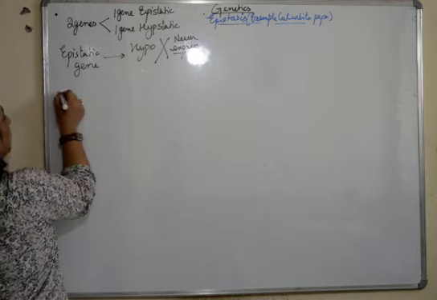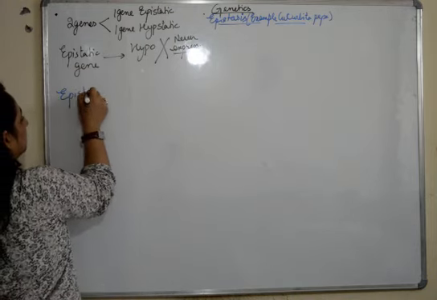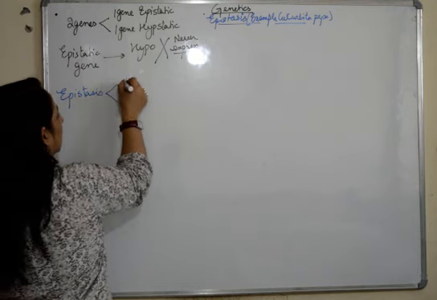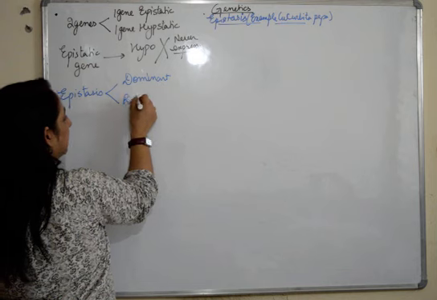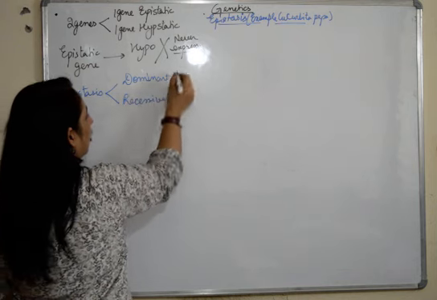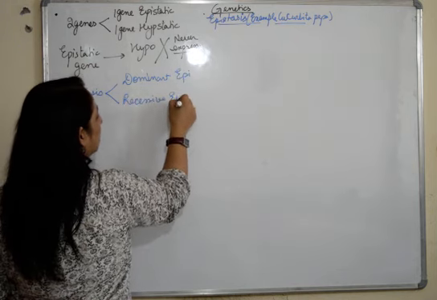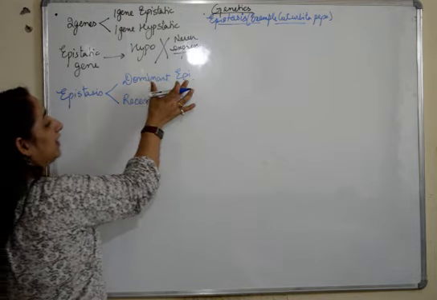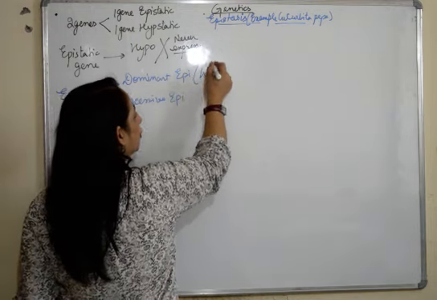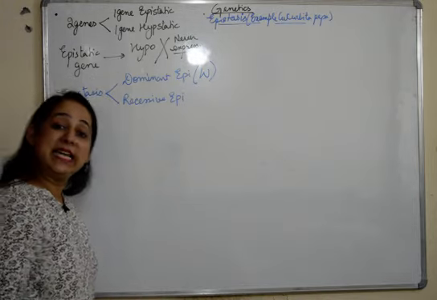Epistasis is of two types: dominant and recessive, or you can say dominant epistasis or recessive epistasis. Dominant epistasis means that the epistatic gene has to be in a dominant state.